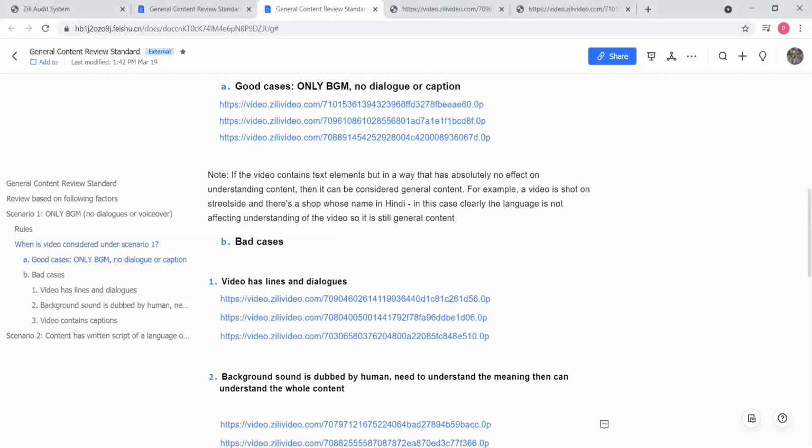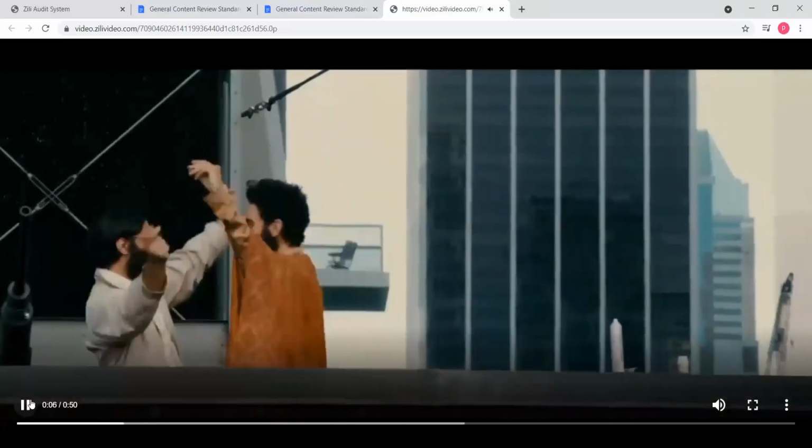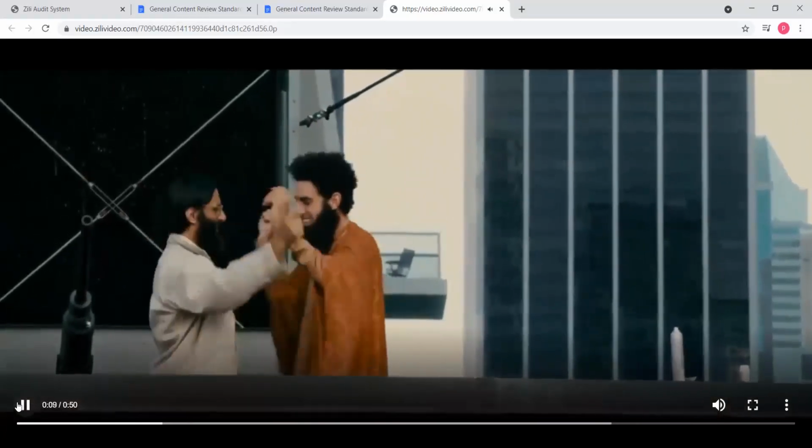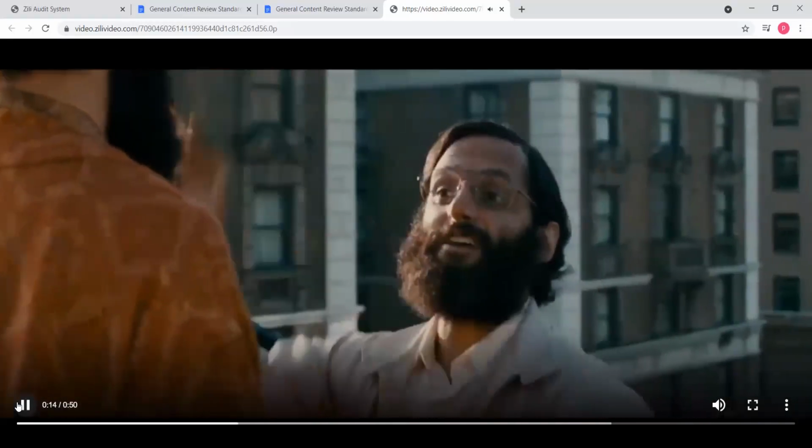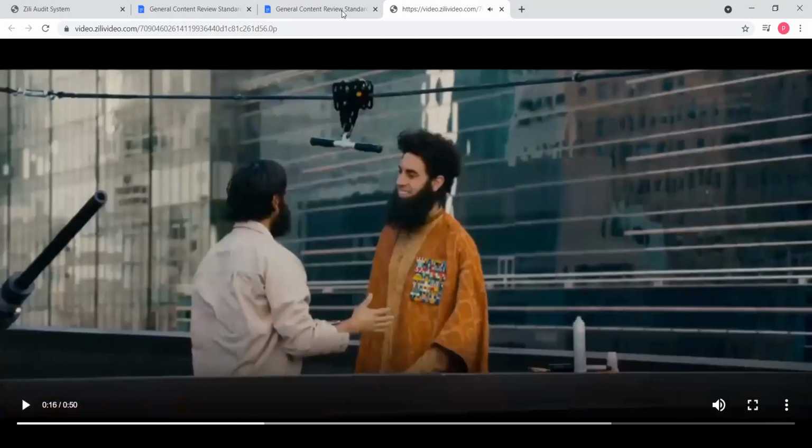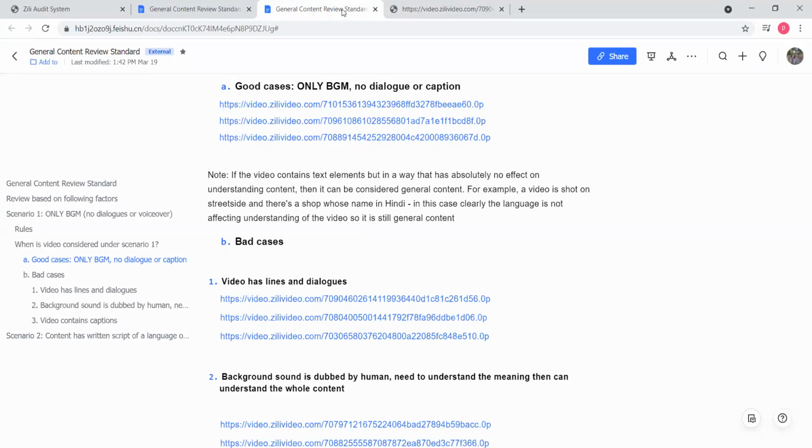Those are the bad cases we need to consider. We should not consider them under the common content. Video has lines and dialogues. If a video contains lines as well as dialogues, then it will not be general content. Let's see one video. Like this video, there are dialogues. When there are dialogues, then it will not be common content.